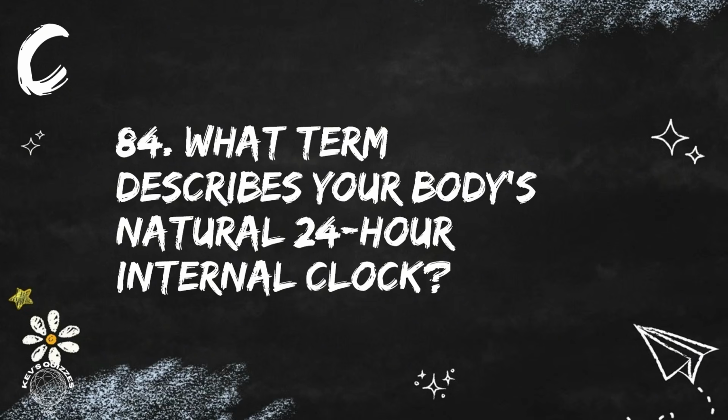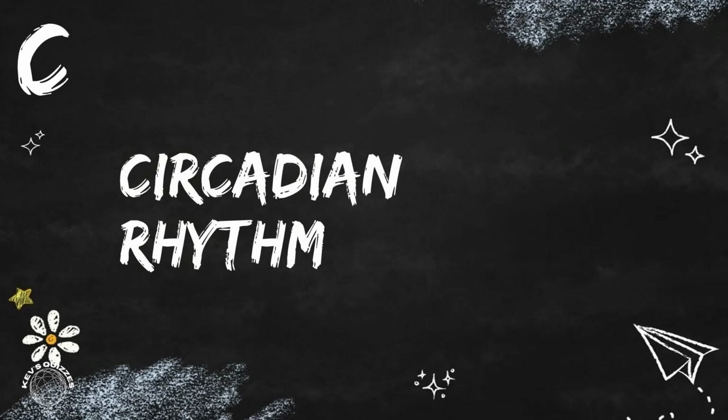Now it's question 84. What term describes your body's natural 24-hour internal clock? It's called the circadian rhythm.